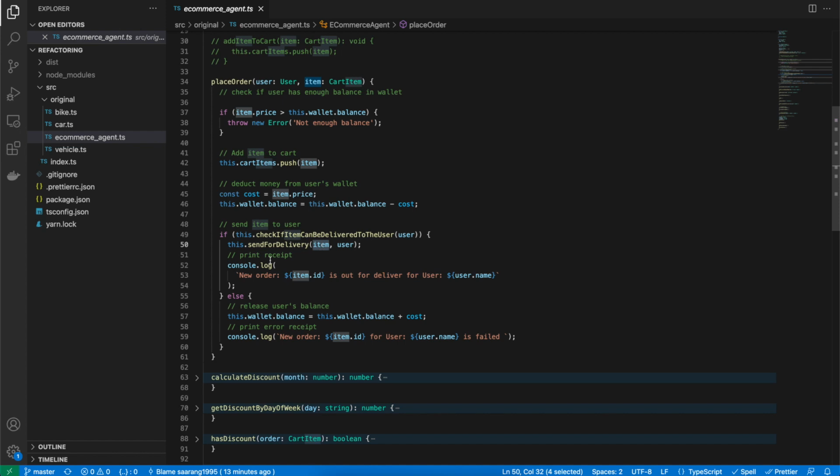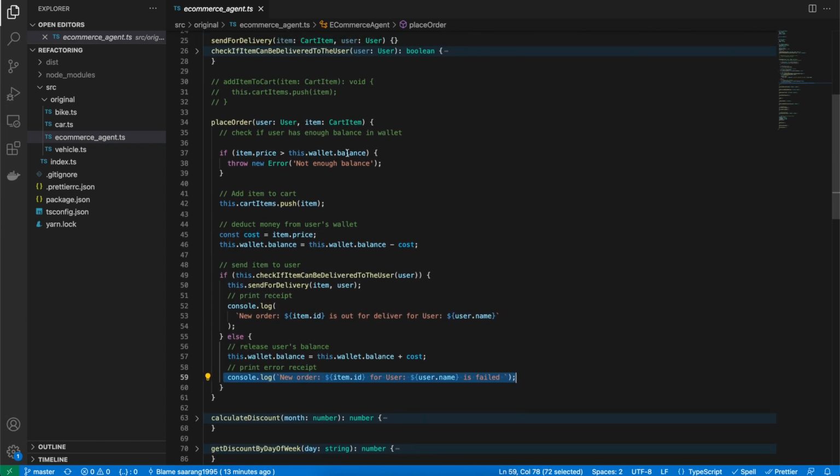Again, the functionality is not the main motive here. If the item cannot be delivered, the cost is again added to the balance. That means the amount that was deducted in the beginning is credited again in the user's wallet, and a message is printed. Pretty straightforward, not a complex method.